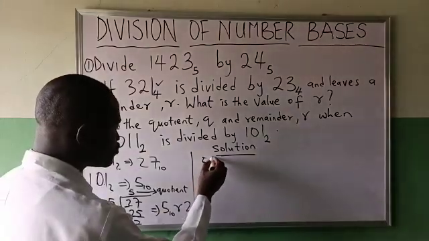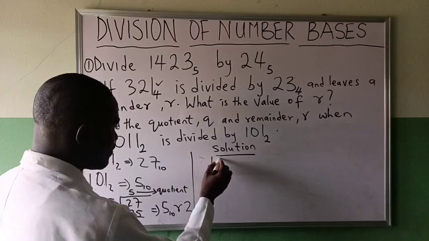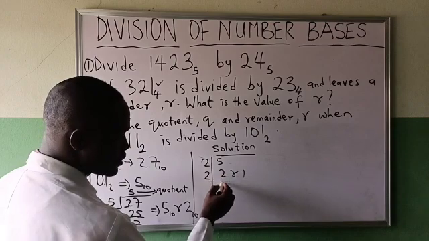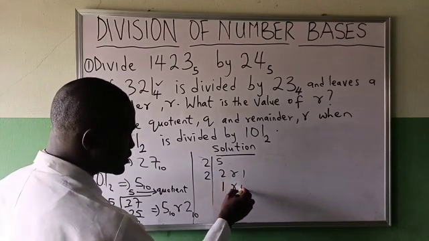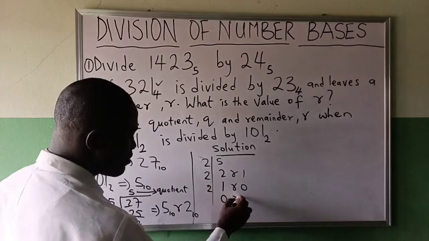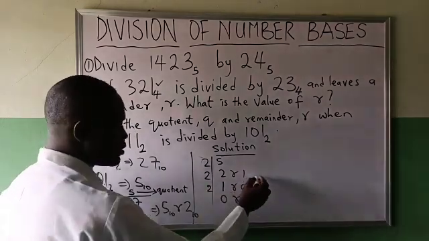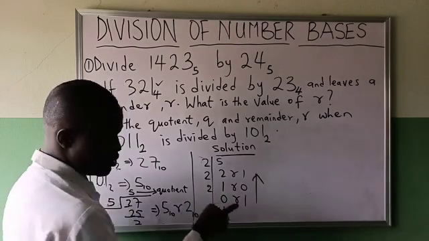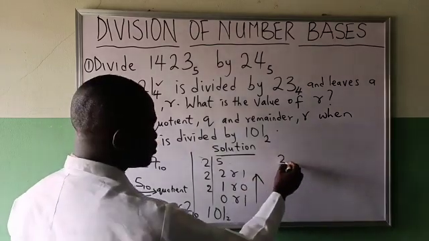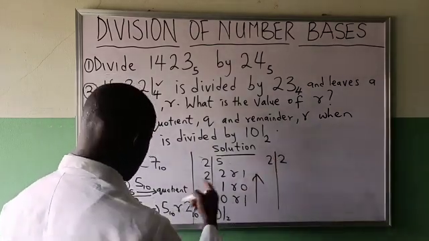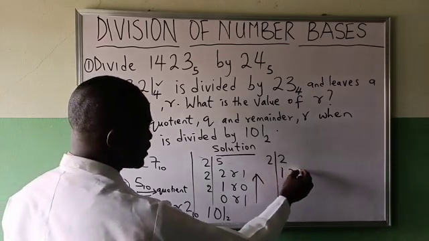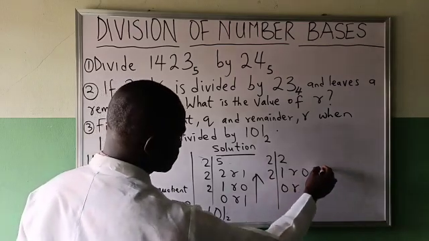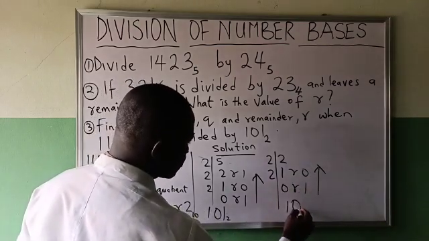So 5 to base 2. 5 divided by 2, 2 remainder 1. 2 divided by 2, 1 remainder 0. 1 divided by 2, 0 remainder 1. That means this one will be giving me 101 in base 2. Taking it like this. Then 2 divided by 2 is 1 remainder 0. 1 divided by 2 is 0 remainder 1. That will be giving us 10 in base 2.